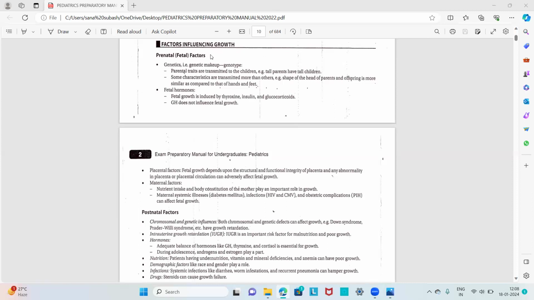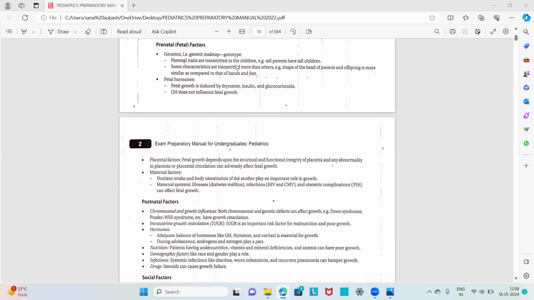The first is genetic. We all know that genetic factors are important for determining growth in a child. For example, tall parents have tall children; that is the most important genetic factor contributing to the growth of the child. The parents' traits also influence the growth of the child. So this is the genetic makeup, which is the most important factor.